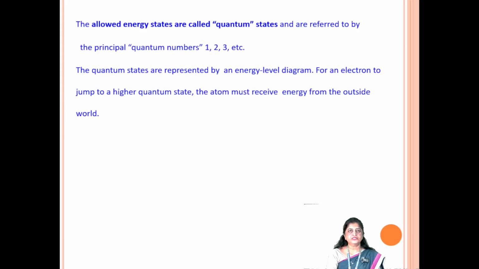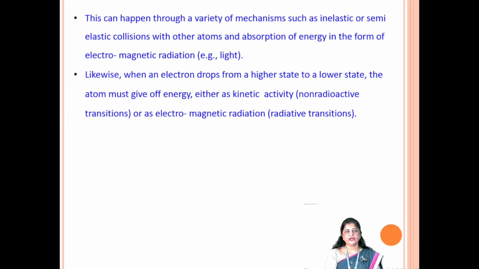The allowed energy states are called quantum states, and are referred to by the principal quantum number 1, 2, 3, etc. The quantum states are represented by an energy level diagram. For an electron to jump to a higher quantum state, the atom must receive energy from the outside world. This can happen through a variety of mechanisms such as inelastic or semi-elastic collisions with other atoms and absorption of energy in the form of electromagnetic radiation. Likewise, when an electron drops from a higher state to a lower state, the atom must give off energy either as kinetic activity or as electromagnetic radiation.